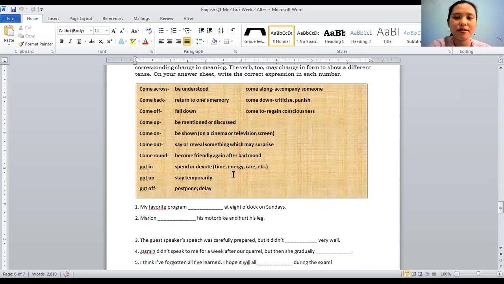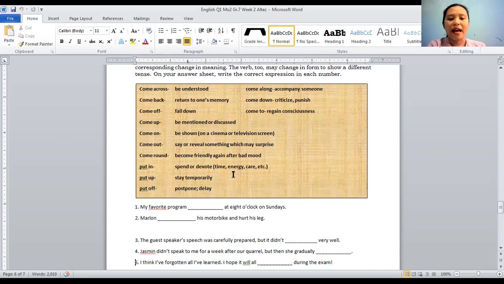Okay, so the answer is number 3, come across. The guest speaker's speech was carefully prepared, but it didn't come across very well. So it means that the audience doesn't understand the speech. So hindi po naintindihan gaano ng audience ang speech ng ating guest speaker.